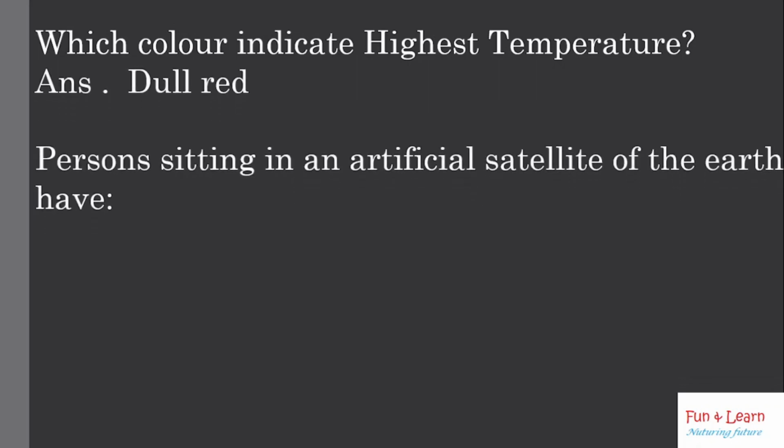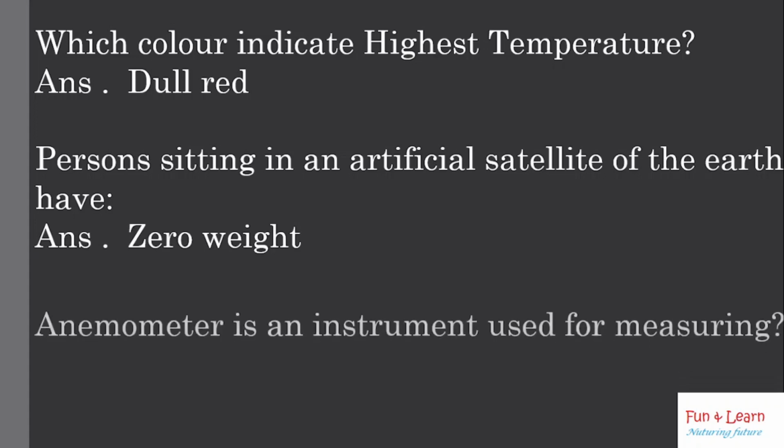A person sitting in an artificial satellite of the earth has zero force on him. Means zero weight. Why do they have zero weight? Because for the person sitting in the artificial satellite, the gravitational attraction on him due to the earth provides the necessary centripetal force. So the net force on him is zero.